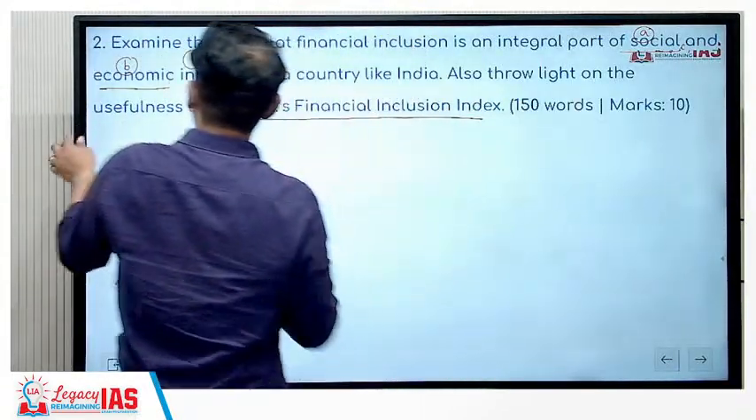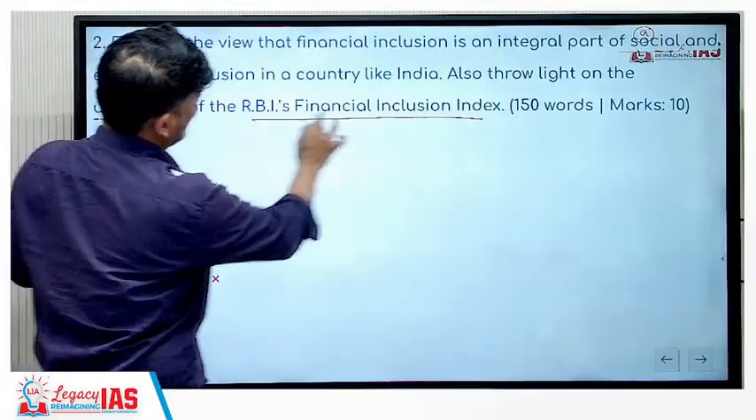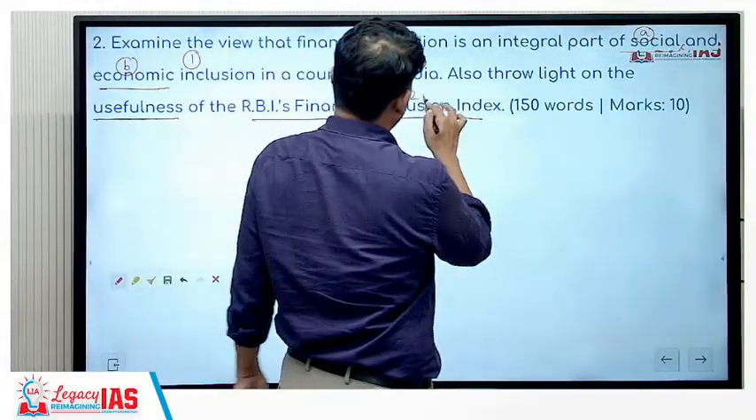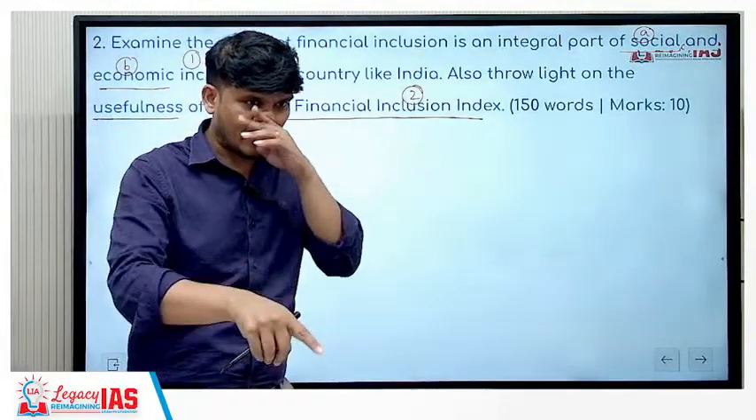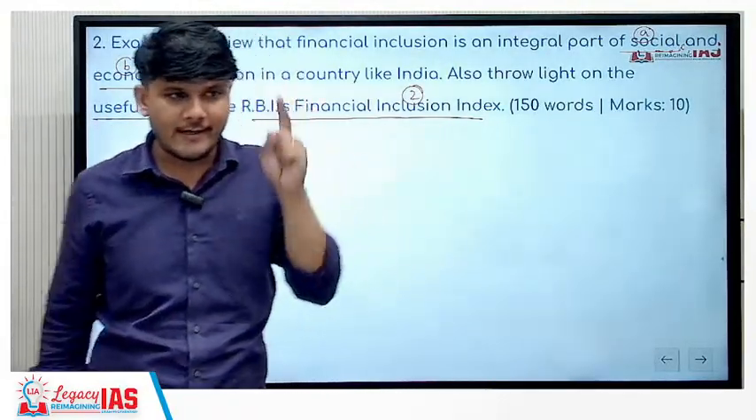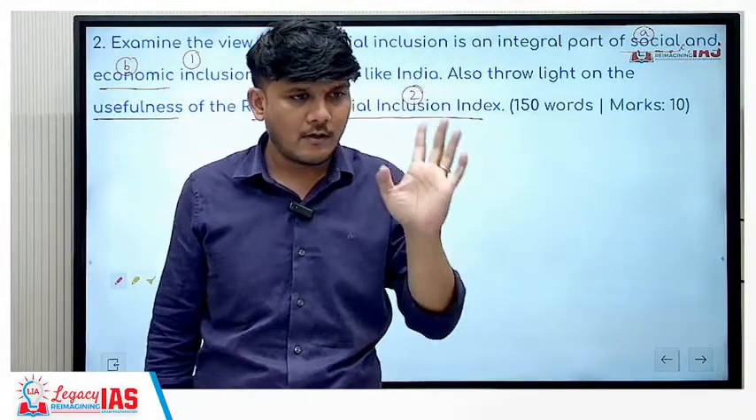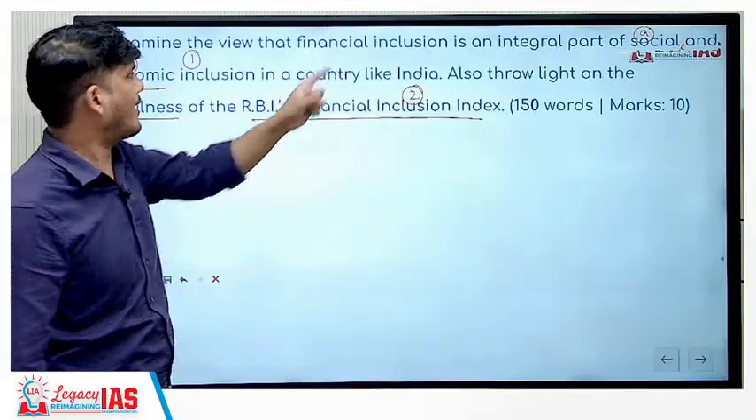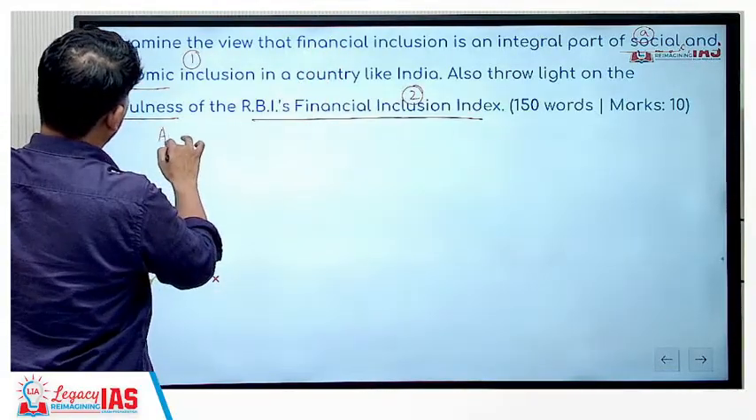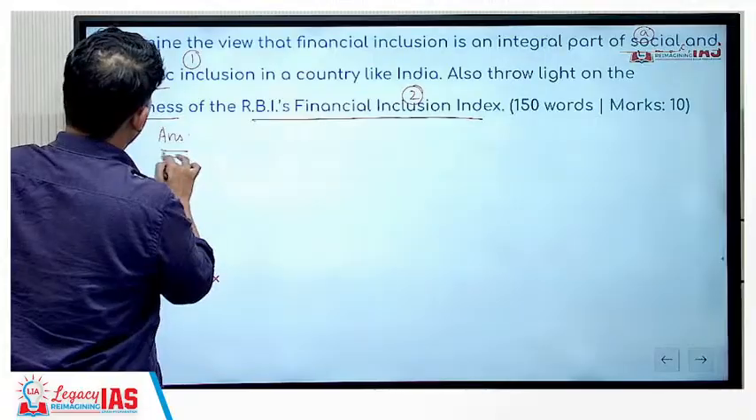Also throw light on usefulness of RBI's financial inclusion index. This is the second part. Right. Now here the situation is reversed. Second part will have lower weightage. First part will have higher weightage. Can you see that? Second part will have lower weightage. First part will have higher weightage. So we will start our answer from the very first part.